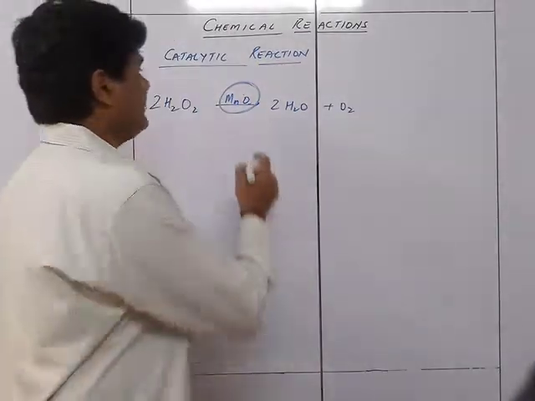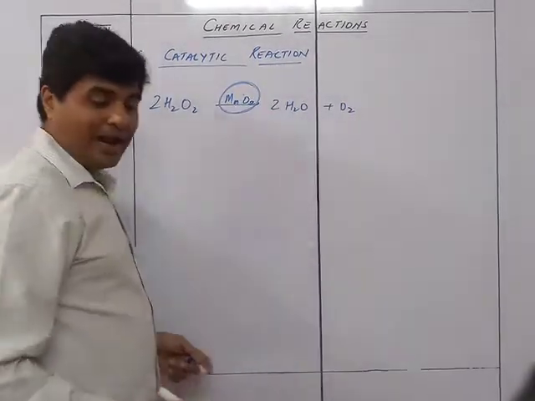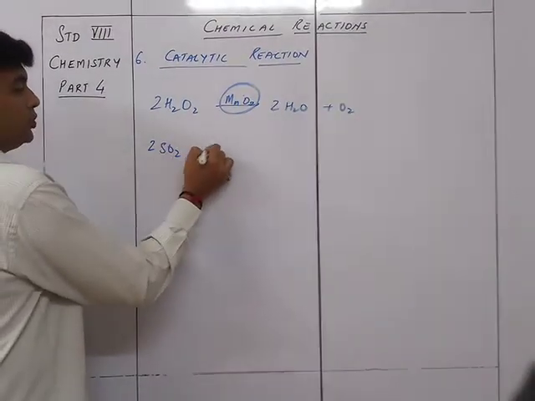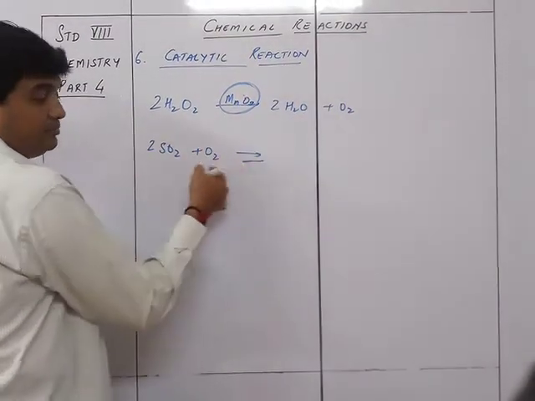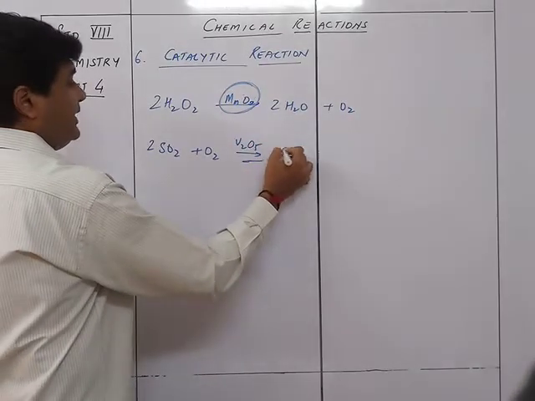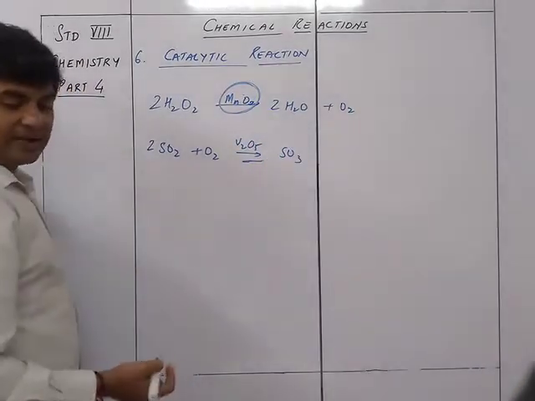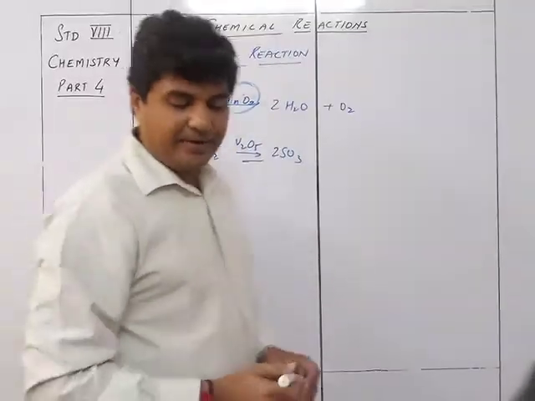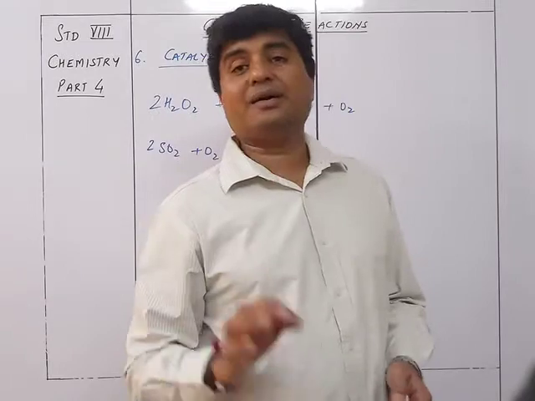So manganese oxide over here is the catalyst. Another example is SO2 plus O2, a reversible reaction with V2O5 giving me SO3. So this is again a catalytic reaction where vanadium pentoxide acts as a catalyst.